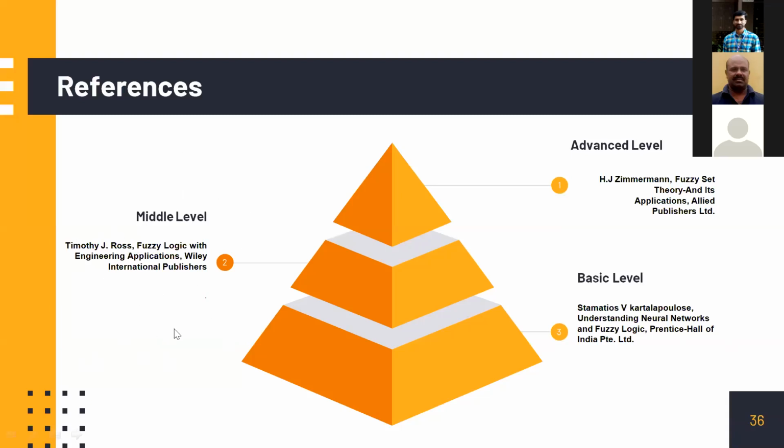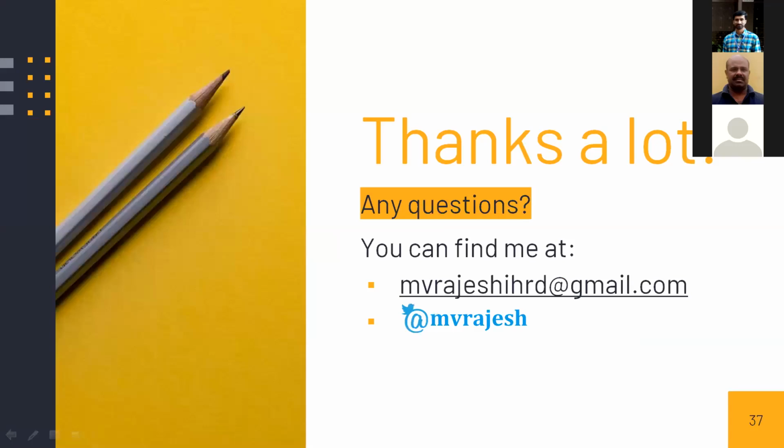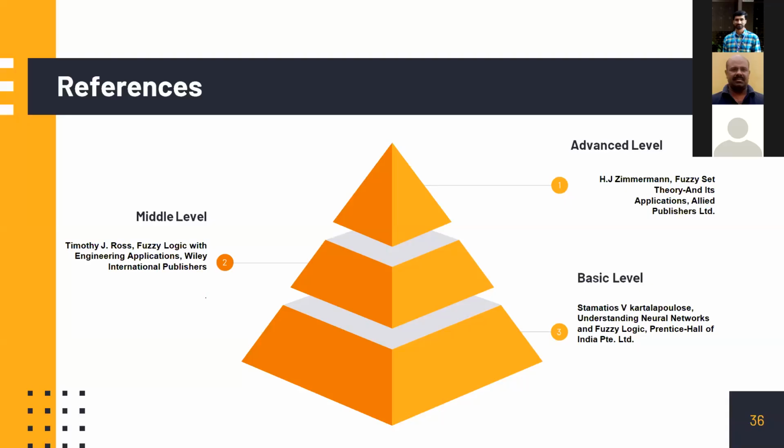Timothy J. Ross is a good textbook. Every theory is explained in a beautiful manner. You can even go for MATLAB coding there. And if you like too much of mathematics and would like to sleep over mathematics, then Zimmermann is a good choice. With 2-3 pages, you will be immediately going to a sleeping mode, but good theories are explained there. So these are the references.